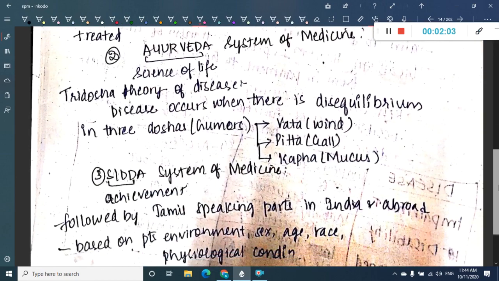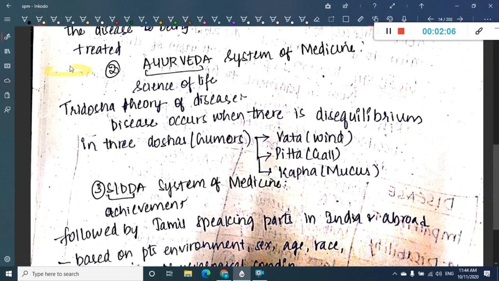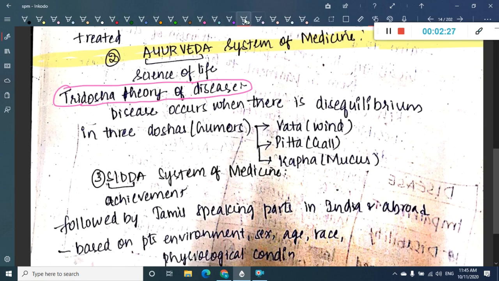Then we have the second system of medicine, which is called the Ayurvedic system of medicine. Ayurveda literally means science of life. In this system, there is one theory that has been put forward, called the three dosha theory. According to it, disease occurs due to disequilibrium or disturbances in the three doshas, that is vata, wind, pitta, gallbladder, and kapha, or mucus.